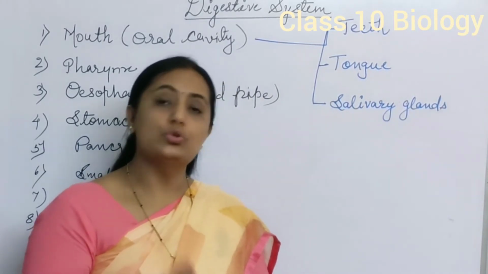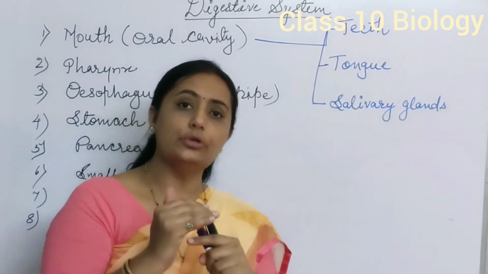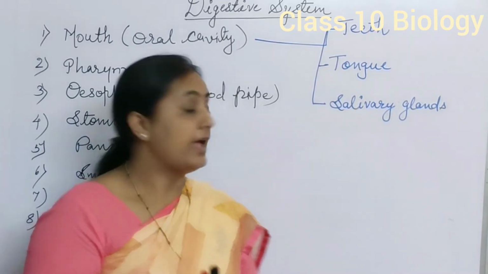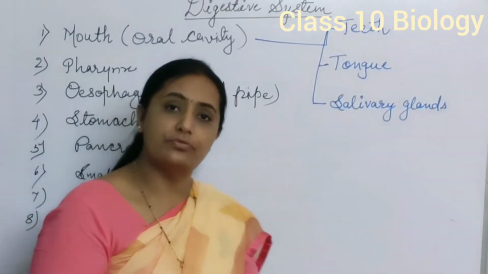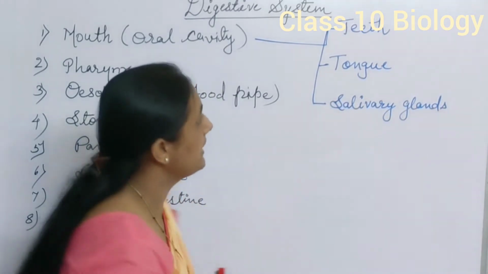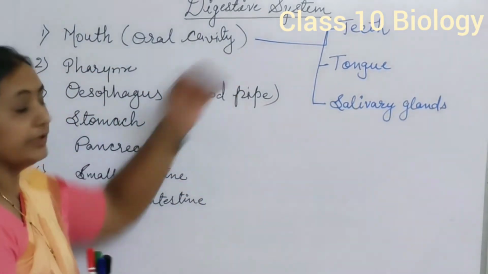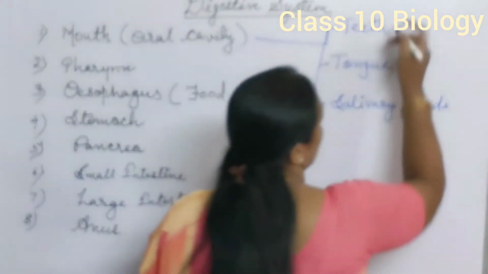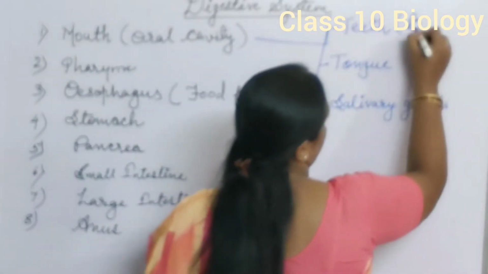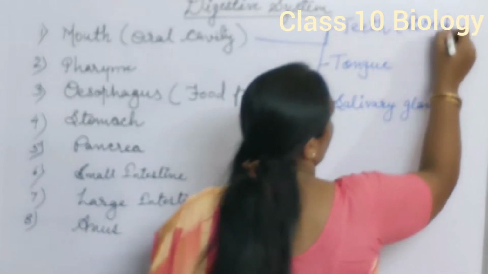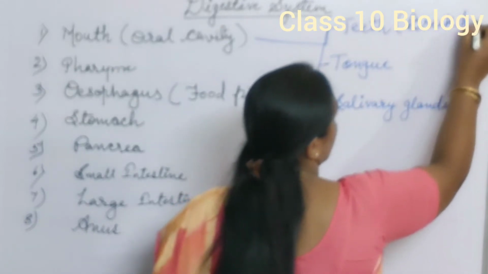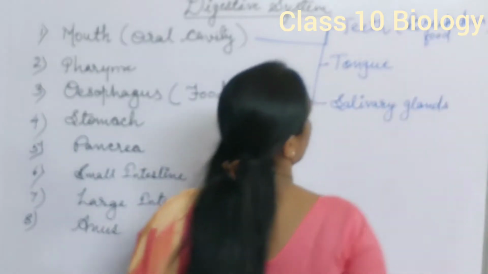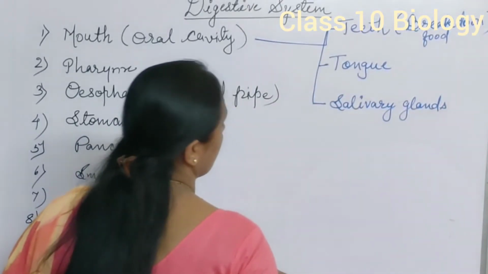There are upper and lower jaws, and these 32 teeth are divided between the two jaws, so each jaw has 16 teeth. Teeth are useful for breaking down food material into very small, tiny and fine particles.